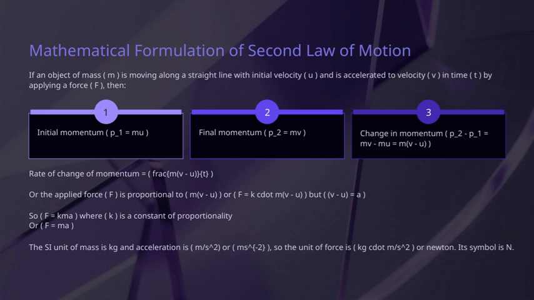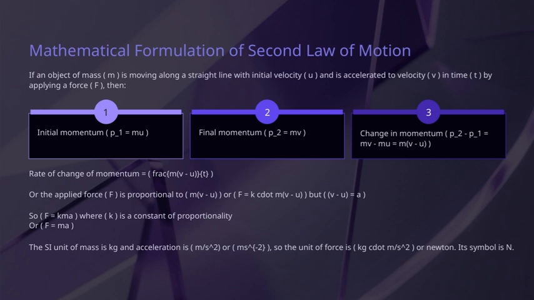Now, moving on to the units involved. The SI unit of mass is the kilogram, and acceleration is measured in meters per second squared, or m/s². From this, we see that the unit of force is kilogram meter per second squared, which we call a Newton, symbolized as N.